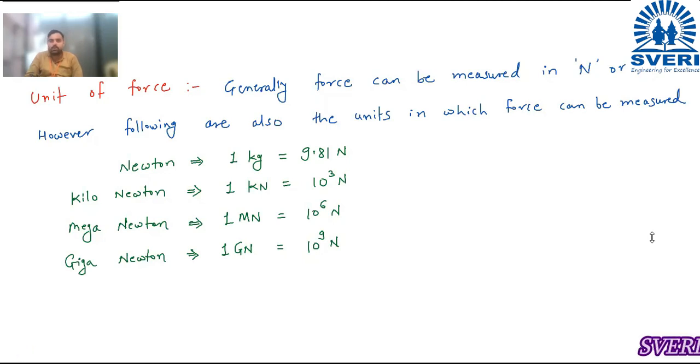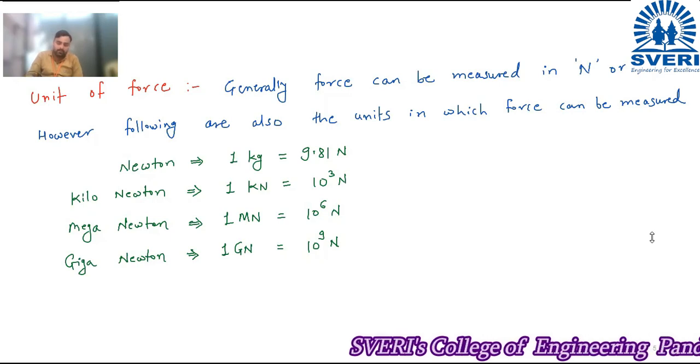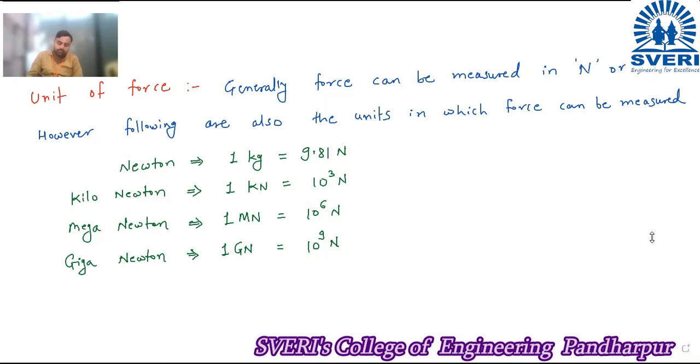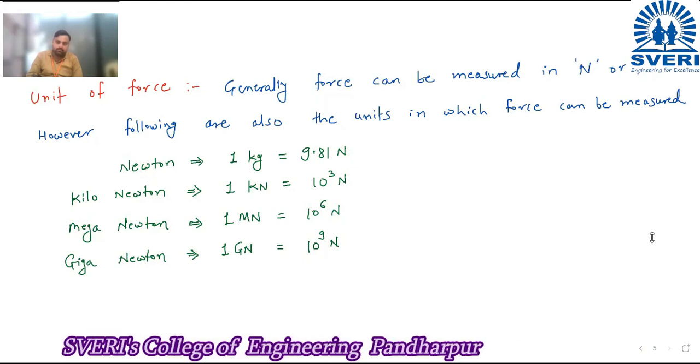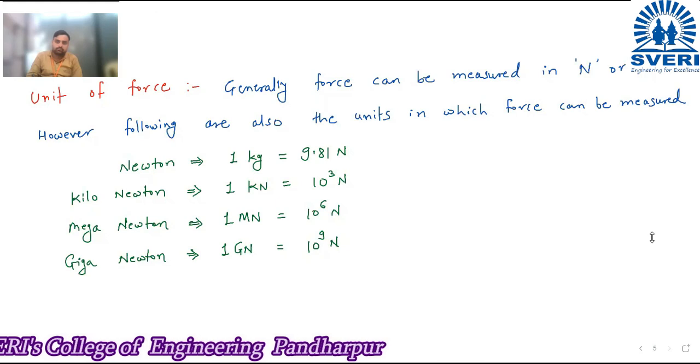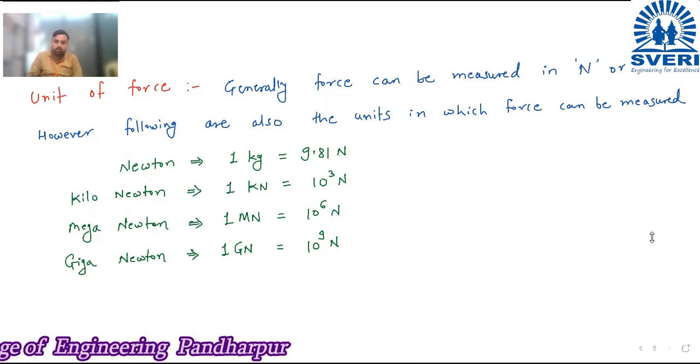Present, sir. Okay. 31. 32, present, sir. 33. 34, present, sir. 35, present, sir.